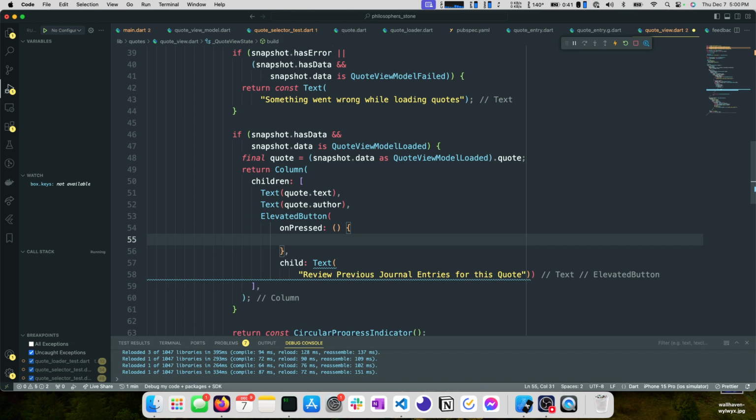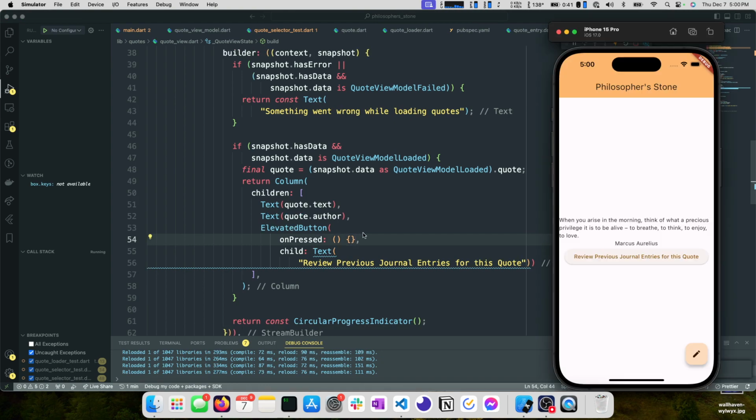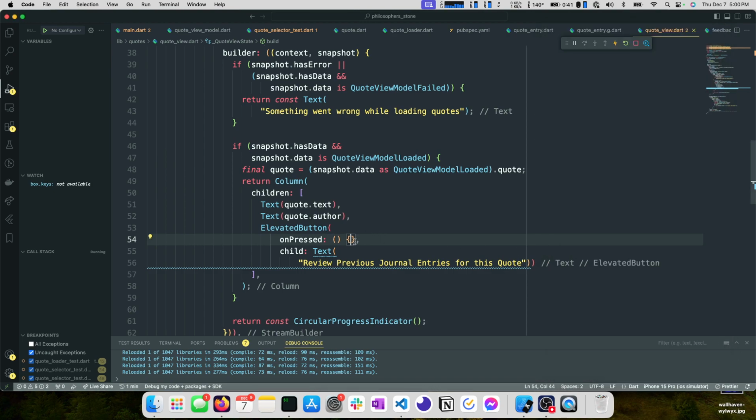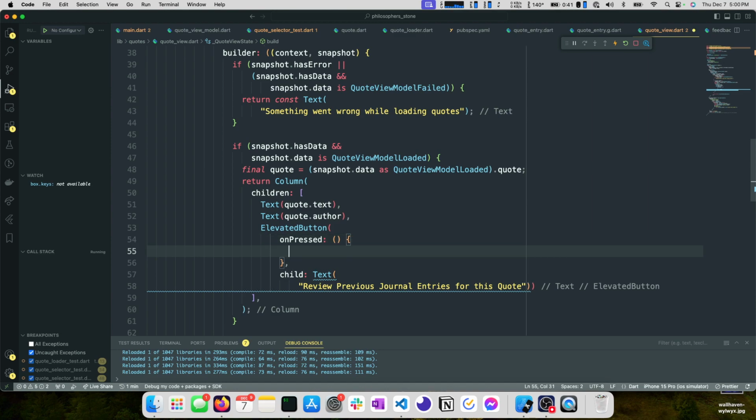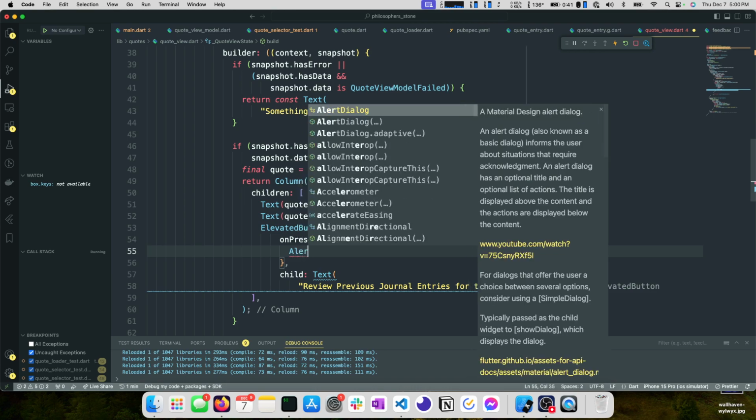And then we want to do something on pressed, right? So I'm going to go ahead and hot reload. Okay, that doesn't look as bad as I was expecting. We've got a nice button. We can click it, but we need it to actually do something, right? So we have a couple options. We can use dialogues. We can use another bottom sheet. We could do another view that gives people a list of all of them. We have so many options, and I think what I'm going to pursue for now is a dialog.